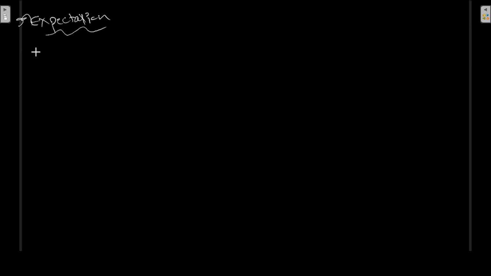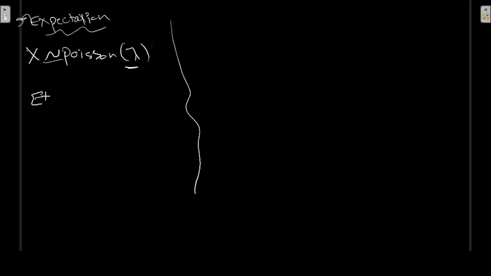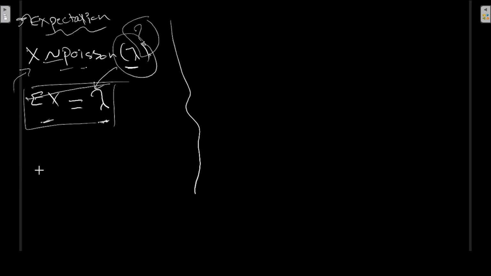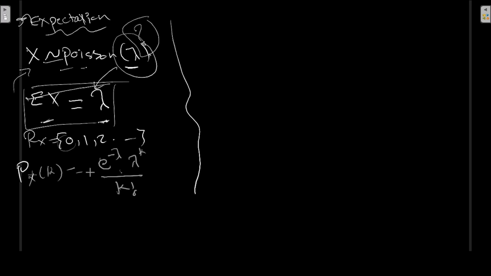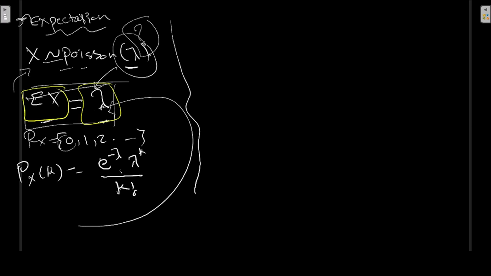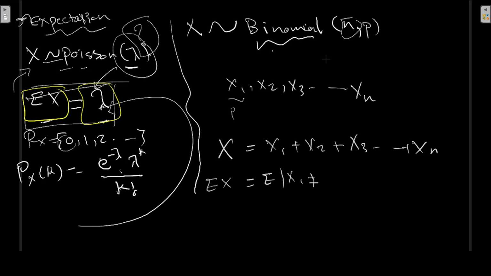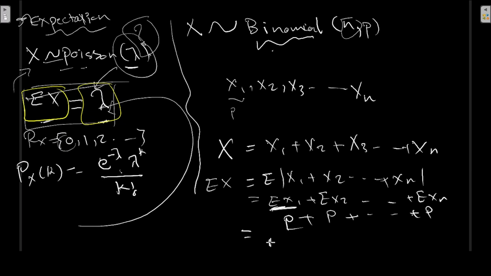Let's try to find the expected value of x as it is distributed by a Poisson distribution. Given lambda, I don't really have to derive this. The expected value of x is just equal to lambda. Now, how to prove that? Using the logic of taking only the range, and we know the probability mass function. If you do this and mathematically derive it, you reach the fact that the expected value is just equal to lambda itself. So we could check the last one, the binomial. Well, binomial, it is a number n of trials. It is equal to just np.